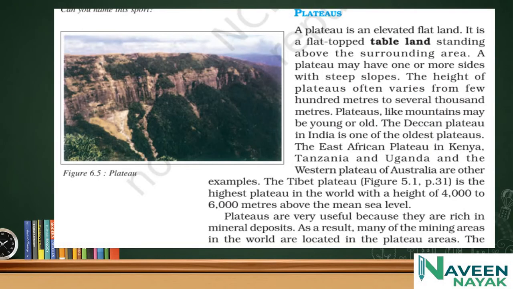And plateaus. A plateau is an elevated flat land. It is a flat-topped tableland standing above the surrounding areas. You can see there is a flat land above the mountain-like feature, above the surrounding areas, flat land with the same altitude. A plateau may have one or more sides with steep slopes.